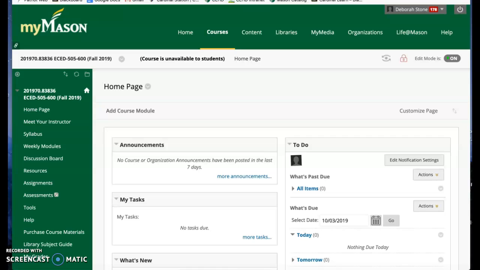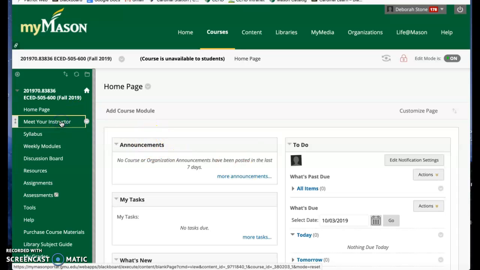So let's walk through a couple of those. Also, right now mine is in instructor mode, so yours might look a little bit different than what mine does. On the homepage, when I send announcements, I do it through here, and I usually click where it says to send an email immediately. So you should get the announcements through your Mason email, but if not, you always want to check the announcements section to see if you missed anything. Every time you come onto Blackboard, make sure you check the announcements section. You just click on it and you can see what's there.